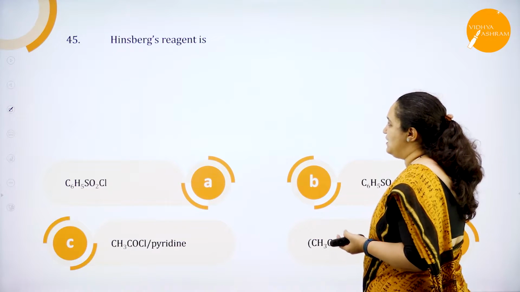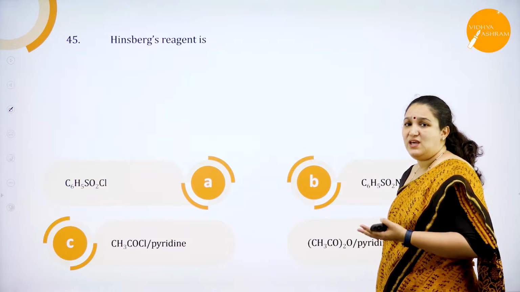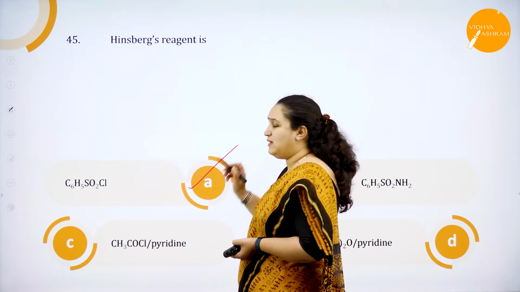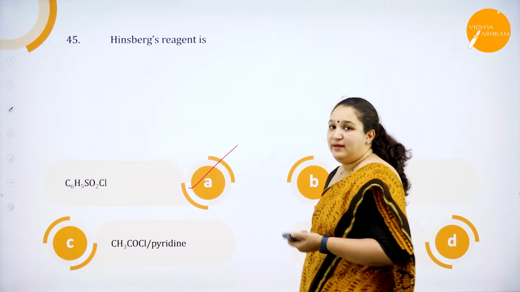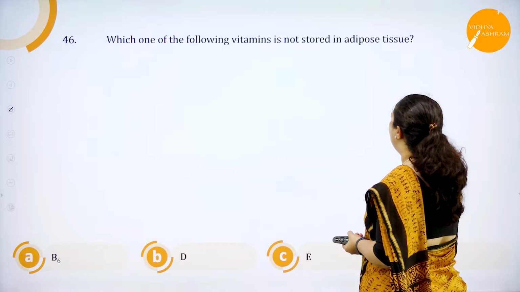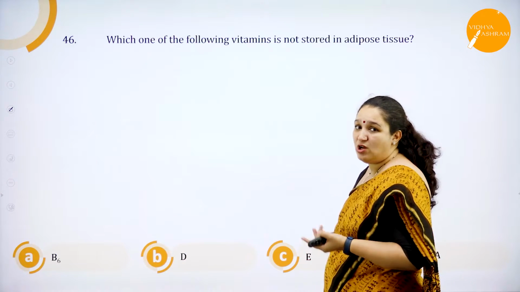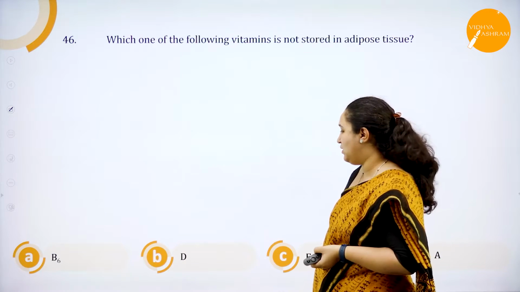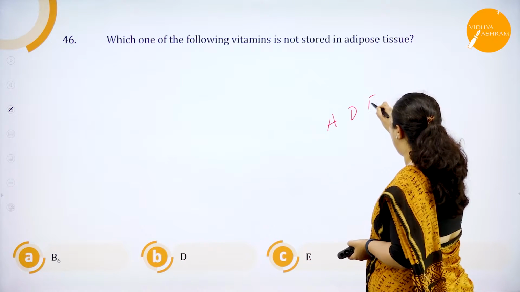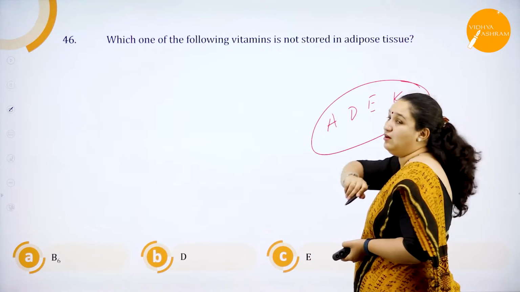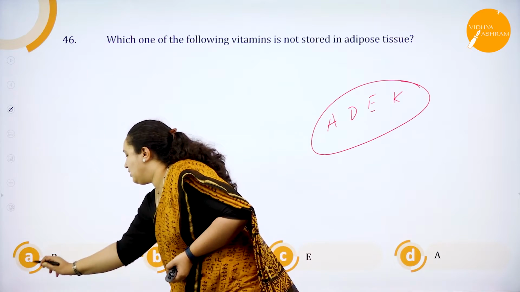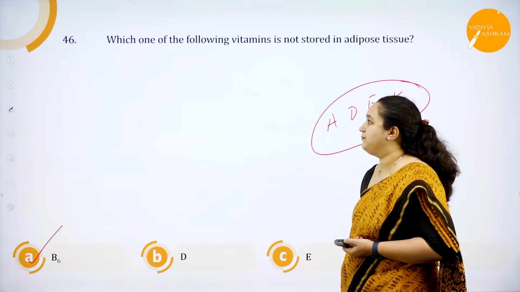Next one, Hinsberg's reagent is C6H5SO2Cl, benzene sulfonyl chloride. Direct factual question. Next one. Which one of the following vitamins is not stored in adipose tissue? If it is fat soluble, it will be stored. Which is not stored here? B6, D, E, A, K. A, D, E and K are all fat soluble and they'll be stored in adipose tissue. So it should be option A, which is B6. Next one.